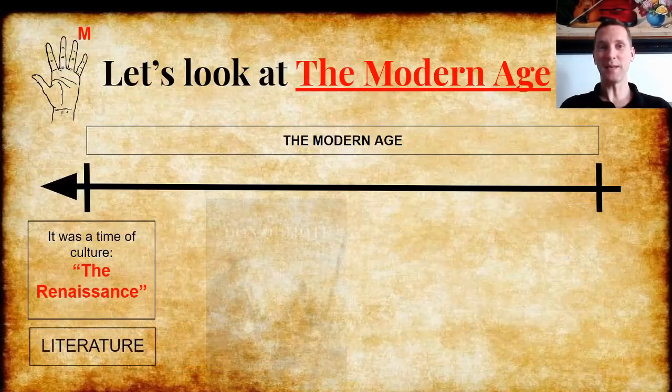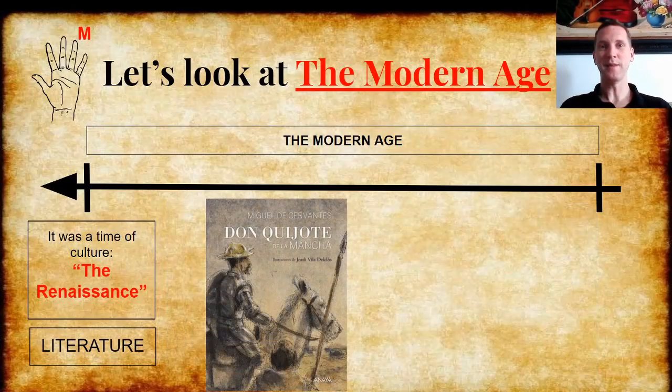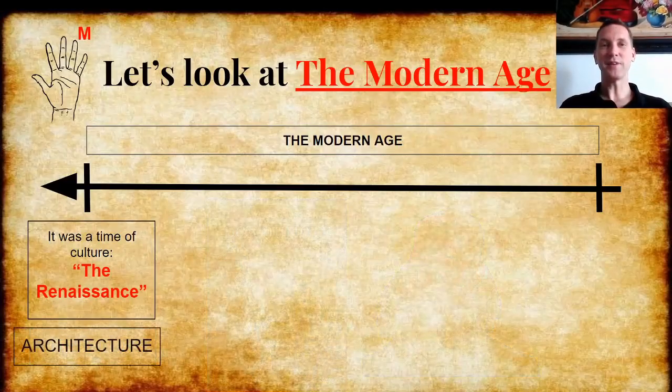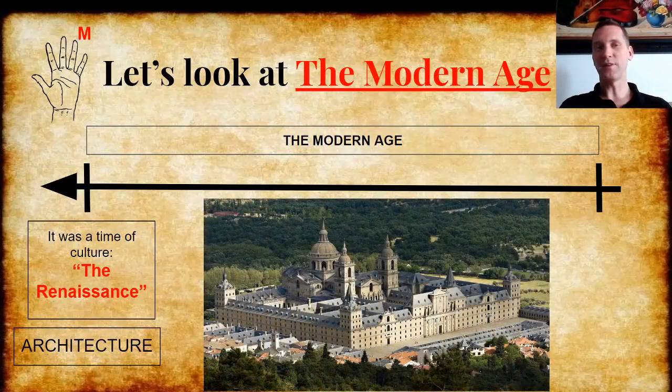But also it was a time of literature. For example, in Spain, in the modern age, this was the time when Miguel de Cervantes wrote Don Quixote, the most famous book in the history of the Spanish language in the modern age. And also in architecture, there were many famous buildings built at this time. One is called El Escorial. It's in Madrid. You can visit it today, and it was built in the modern age.